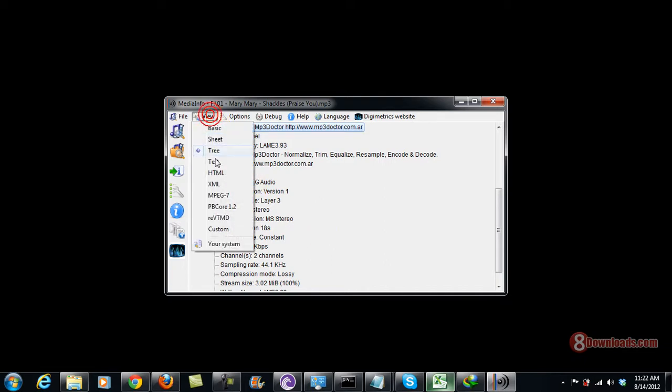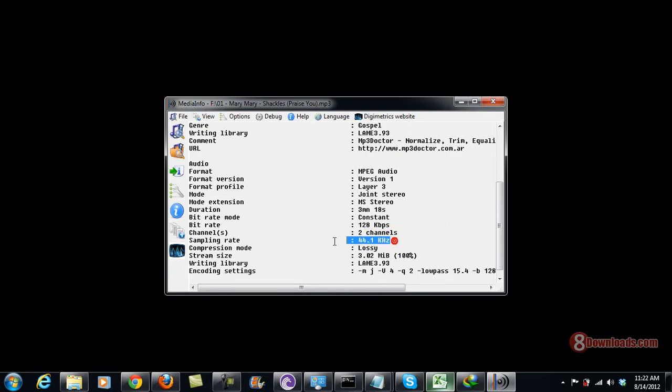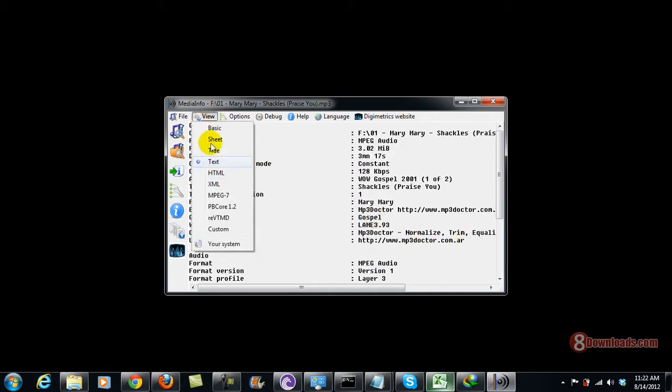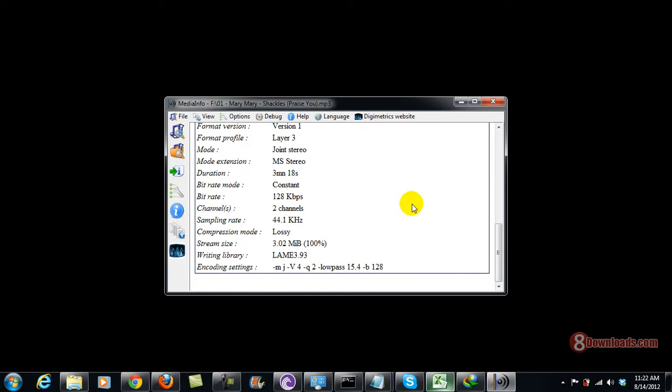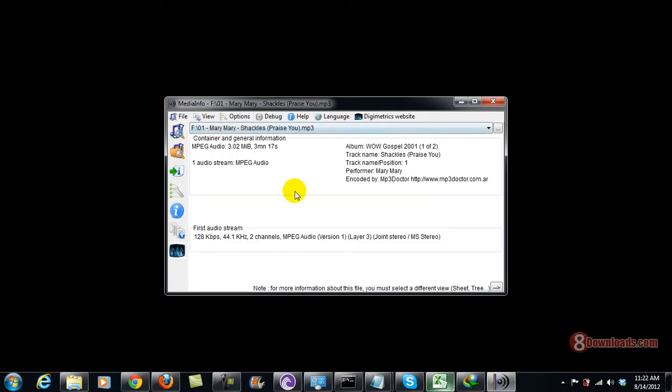You can also go and check the text view, and still under the audio you would see the sampling rate. Actually, with MediaInfo you will see a lot of information as long as you play around with the basic view, sheet view, tree view, or text view, or even HTML. Okay, so that's what MediaInfo can offer you, and that's best for letting the information flow. And as you can see, you can even see the information at hand right now.